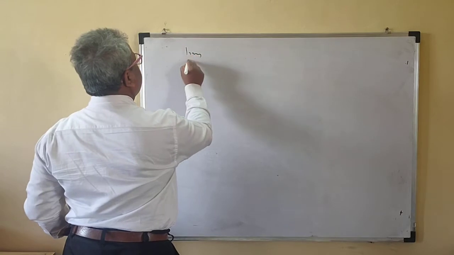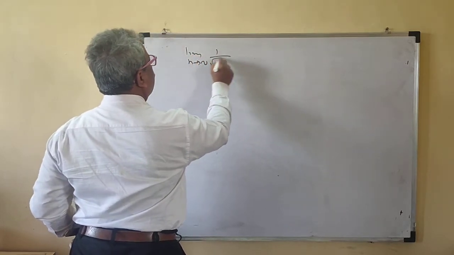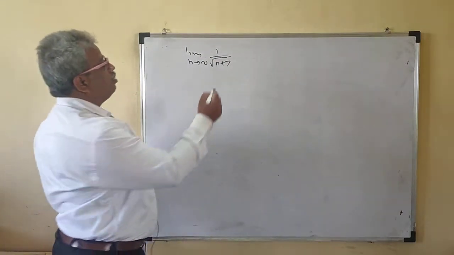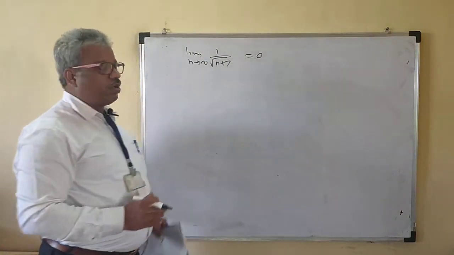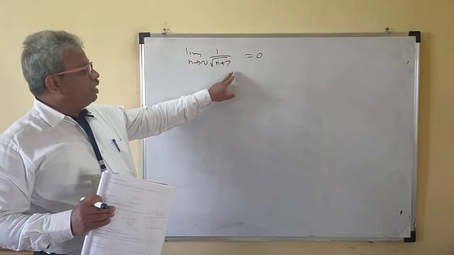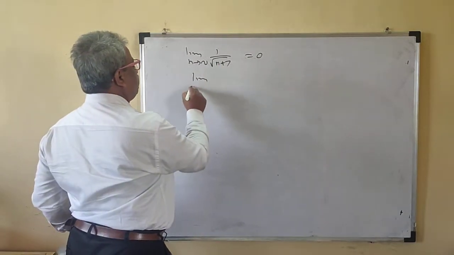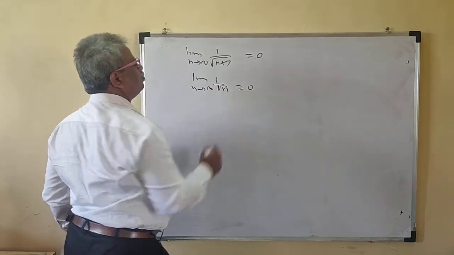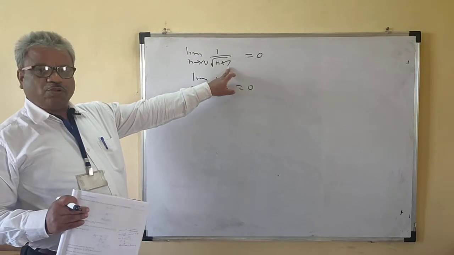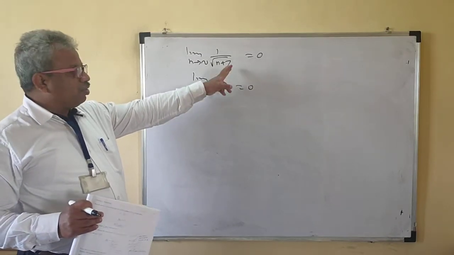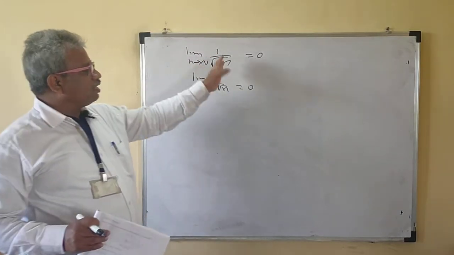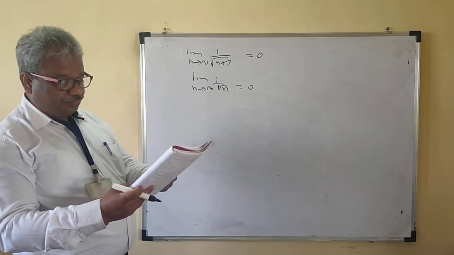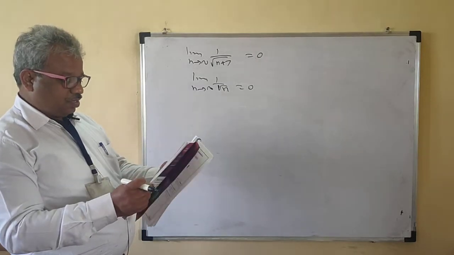Suppose you have to find the limit as n tends to infinity of 1 upon root of n plus 7. So now see here, 1 upon infinity. So this is 0. Here it could be 1 plus 7, 1 plus 2, 1 plus 3. Even if you take the limit as n tends to infinity of 1 upon root n, this is also 0. Here you may take any number: n plus 1, n plus 2, n plus 3, n plus 7, n plus 9. That limit is 0. So this is 1 upon infinity, which is 0.